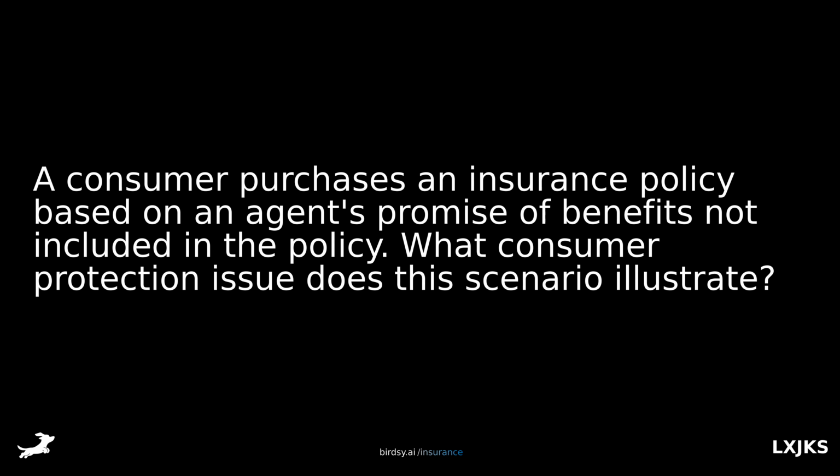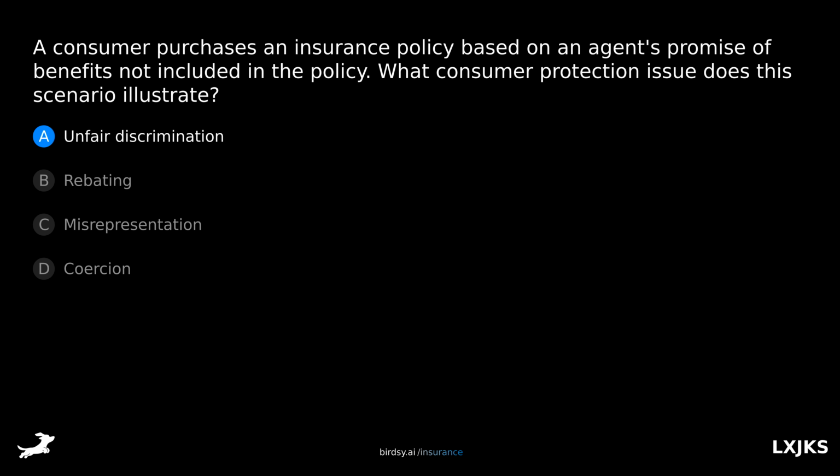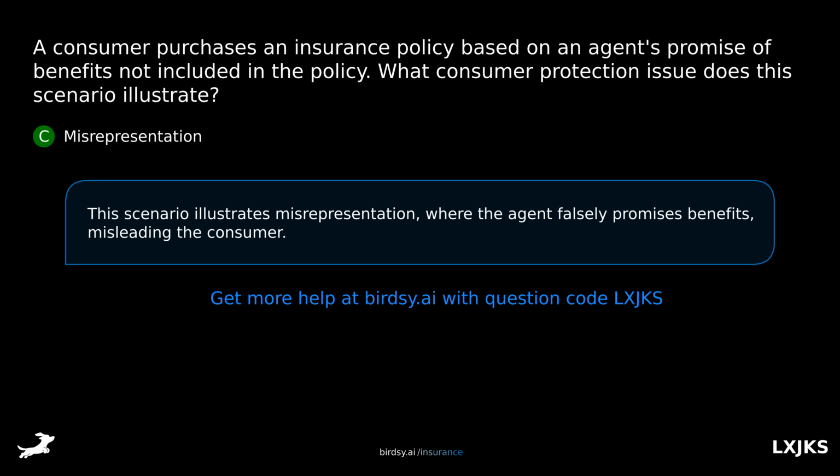A consumer purchases an insurance policy based on an agent's promise of benefits not included in the policy. What consumer protection issue does this scenario illustrate? Is it A, unfair discrimination, B, rebating, C, misrepresentation, or D, coercion? The answer is C, misrepresentation. This scenario illustrates misrepresentation, where the agent falsely promises benefits, misleading the consumer.